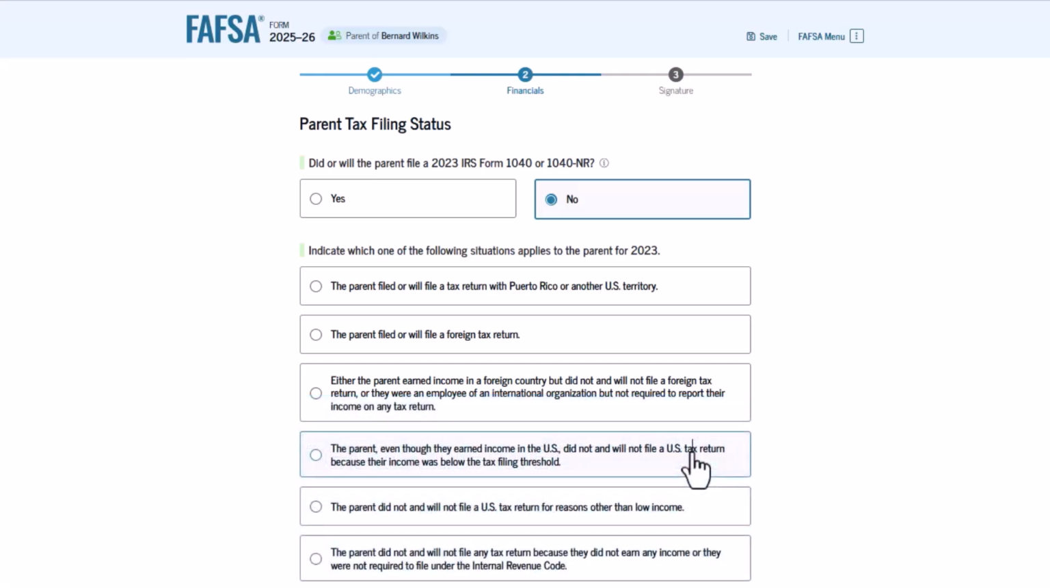If you are a non-filer, you will not be asked any questions about income, and you should be able to move on to the next section of the FAFSA.